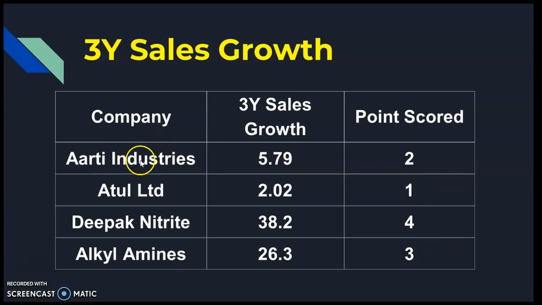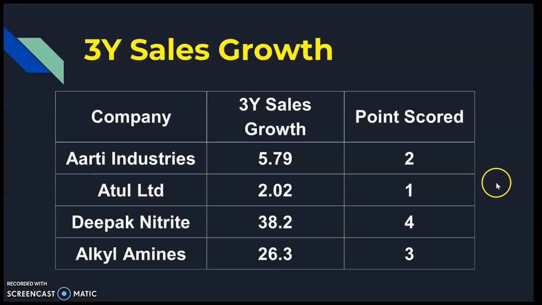If you take a look at Aarti Industries 5.79, Atul 2.02, Deepak 38.2, Alkyl Amines 26.3. You can see that Deepak Nitrite has the highest 3-year sales growth, therefore 4 points. Then Alkyl Amines 26.3 percentage, 3 points. Then Aarti Industries 5.79 percentage, therefore 2 points, and the lowest 3-year sales growth is for Atul, 2.02, therefore only 1 point. In this way we analyze all these companies based on different parameters.